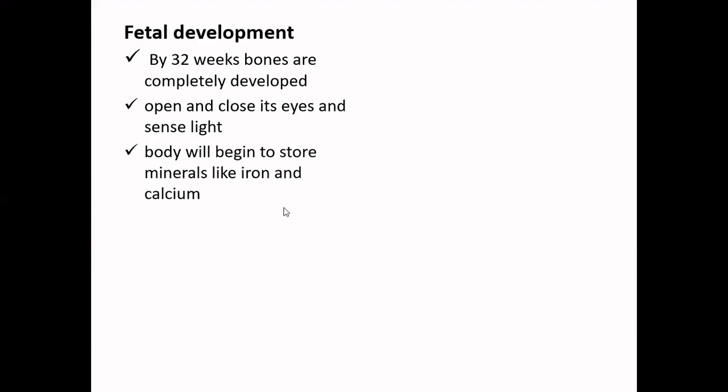So many times when a woman suddenly shifts from a darker room to a more lighted room, and if there is a significant amount of light penetration, then definitely you may observe movement in your baby in this particular phase, because the baby can sense the light. The body will begin to store minerals like iron and calcium. So the body of the fetus will start storing these minerals, and by 36 weeks the baby should be